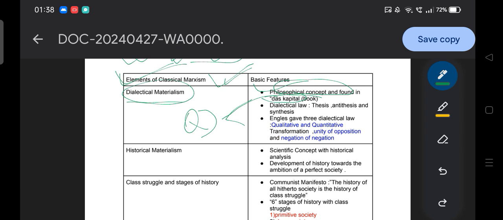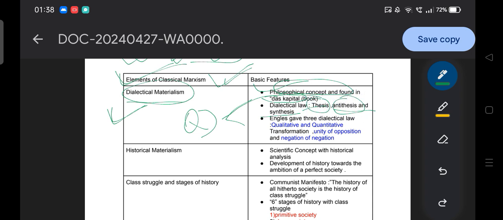The dialectical concept itself is a philosophical concept which is taken from Hegel. Do you know, guys, Hegel basically studied the stages of history through the dialectical method, that is thesis, antithesis and synthesis. The dialectical law is thesis, antithesis and synthesis. For example, if I talk about one idea, that we should crack the UGC NET examination, then that is my thesis, and there will be an antithesis.